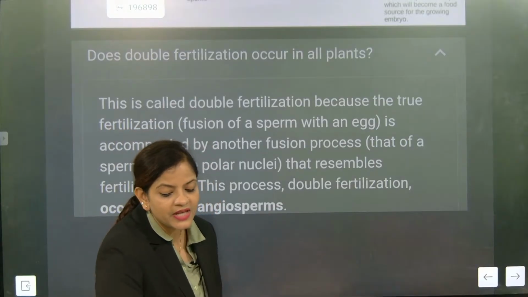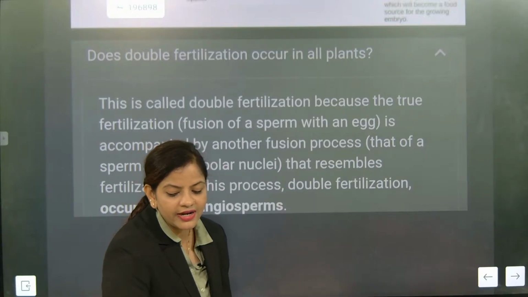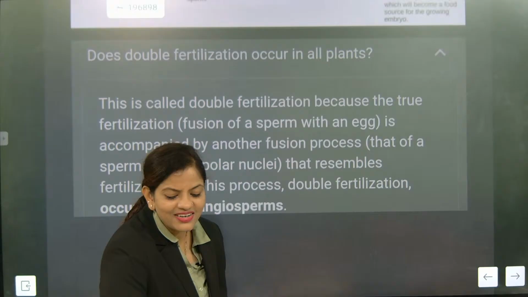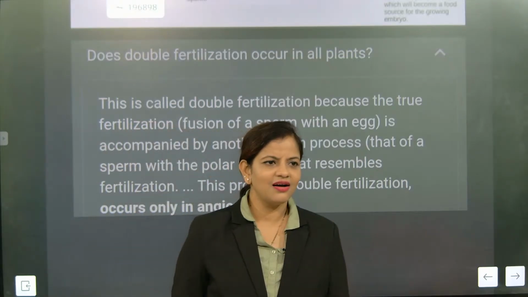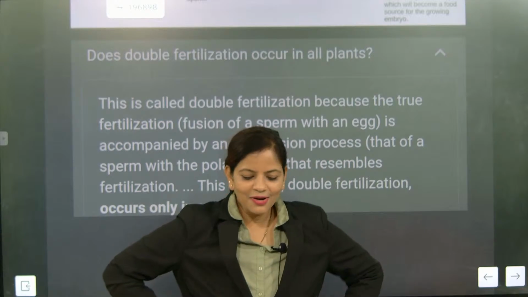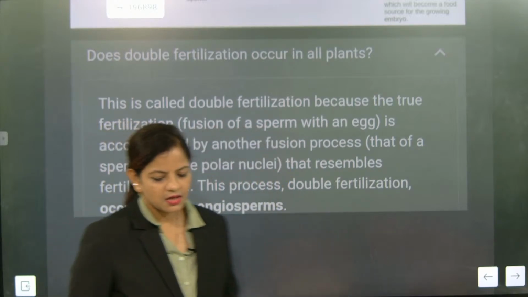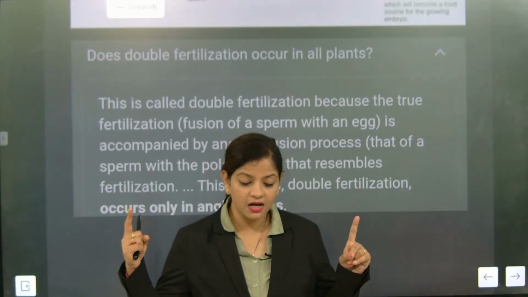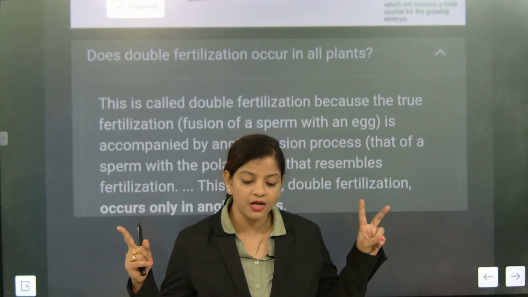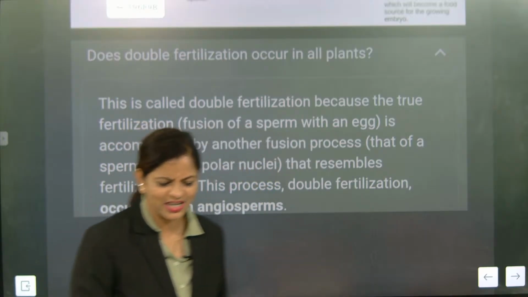Angiosperms and gymnosperms. What are you writing? Rebel fusion? That is triple fusion. One will be fusing with the egg, another one will be fusing with two polar nuclei. Remember that. That's called triple fusion. Not rebel fusion, delete it.